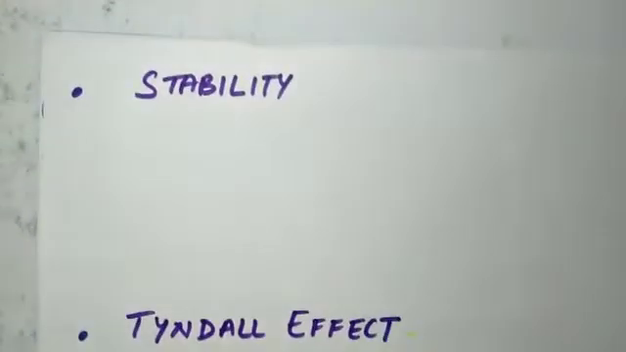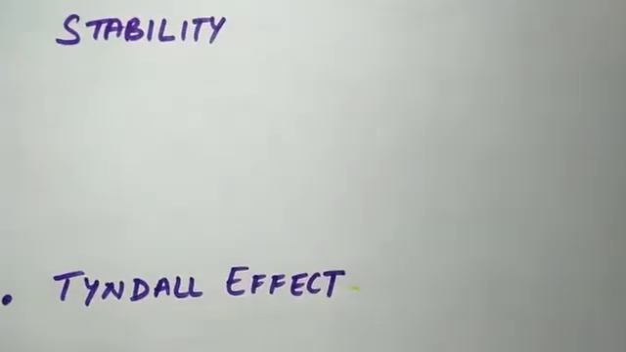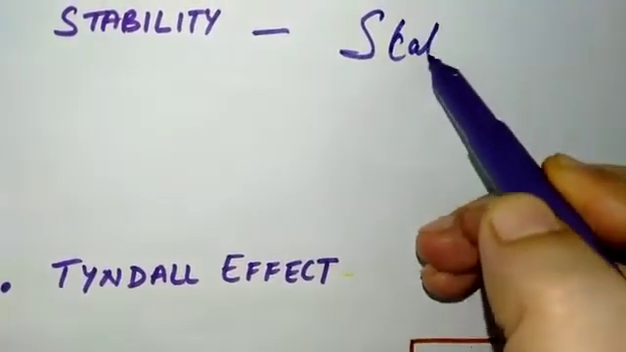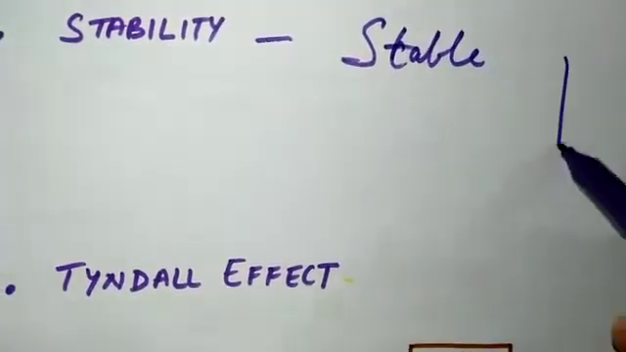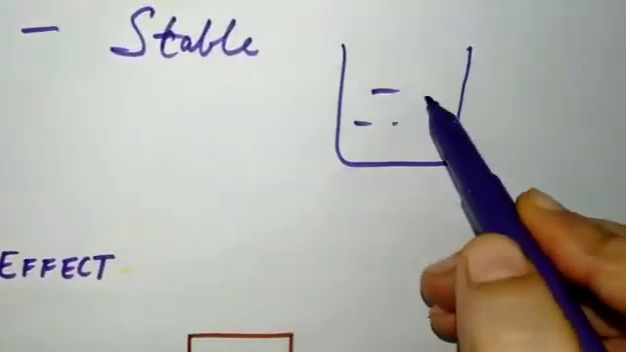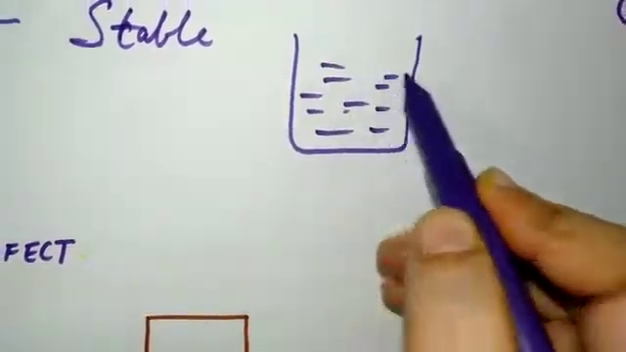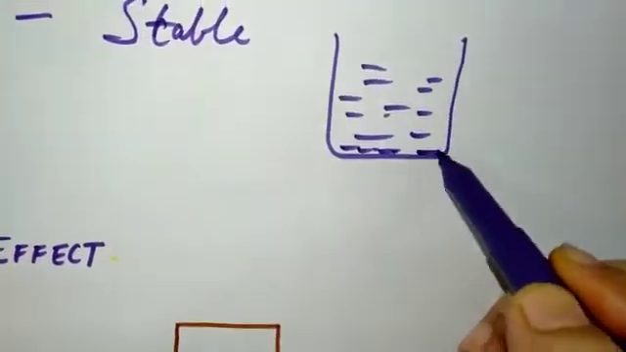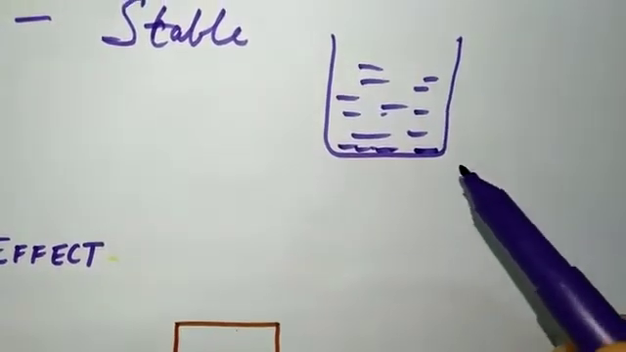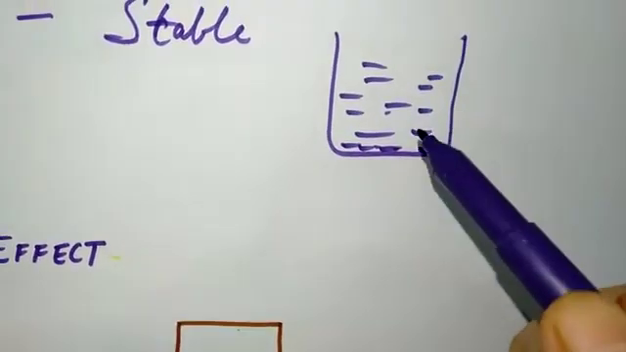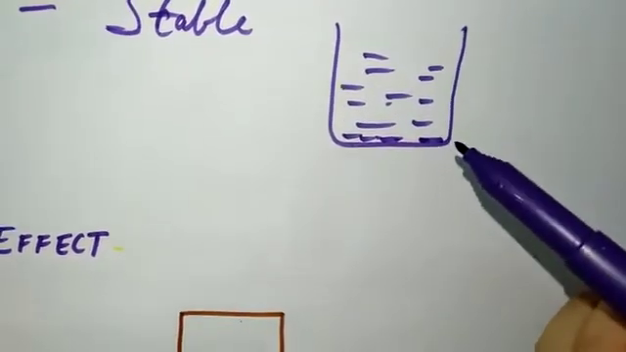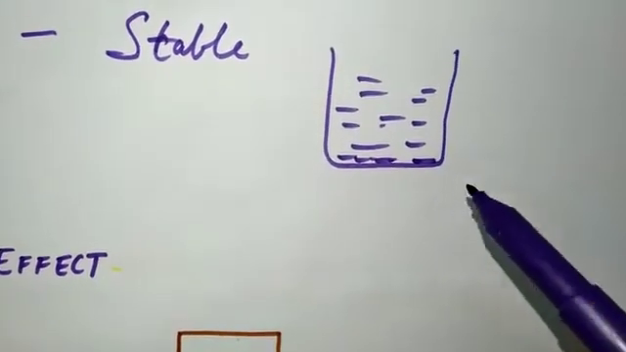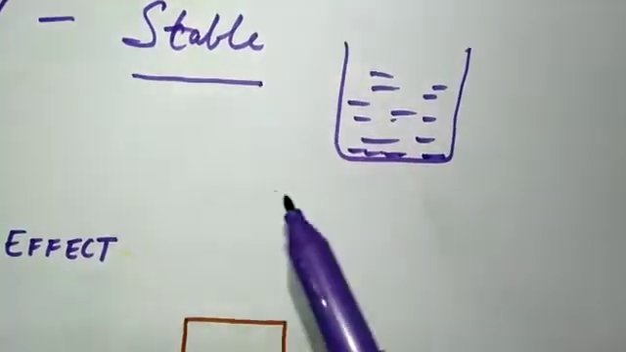Now, the next property of colloids is stability. Colloids are stable. Suppose we keep milk in a beaker, none of the particles will settle down here. Why? Because they are stable. If we leave any of the colloids like starch solution undisturbed, then the particles will not settle down. It means that they are stable.